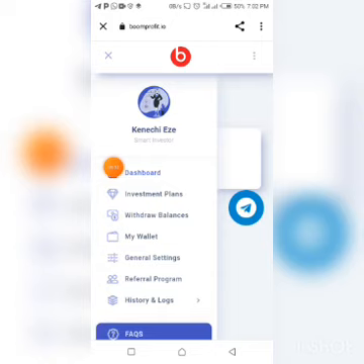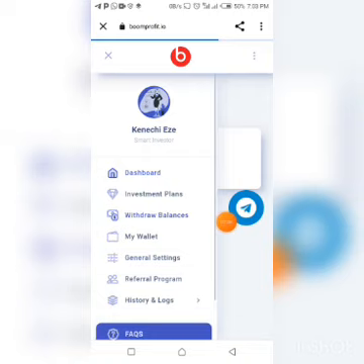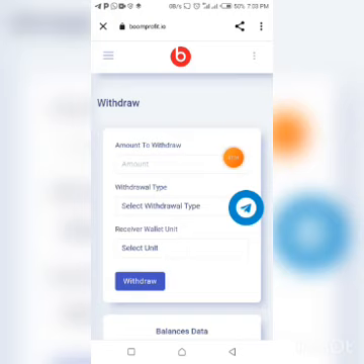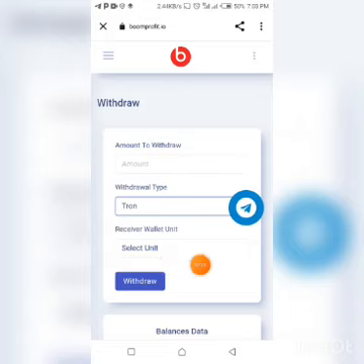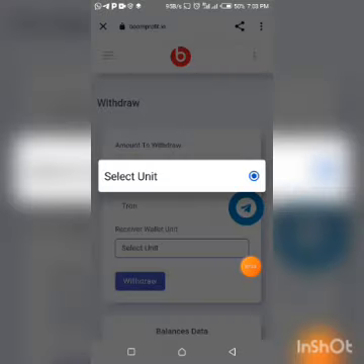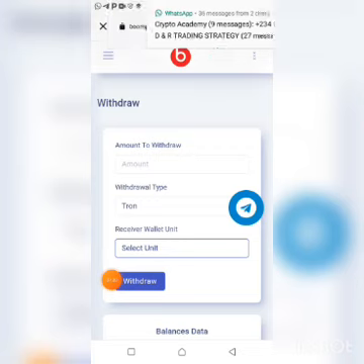All right, so the next thing I want to show you here is the withdrawal process. I've shown you guys how to deposit, the different plans, and how to make a deposit. So to withdraw your money, when you make money and you want to withdraw, just click on withdraw right here. Withdraw balances. That's where you see the withdrawal process and how to make a withdrawal. You just have to come here and input the amount you want to withdraw. Select the withdrawal type, for example the cryptocurrency you want to select, Tron, for example. Now select unit. You see select unit, and that's fine. You click on withdraw, guys, and that's it.